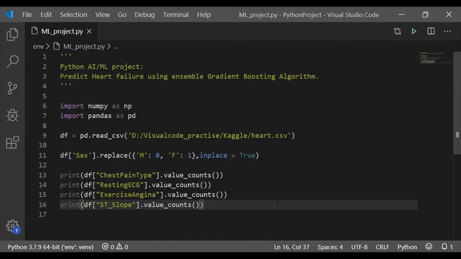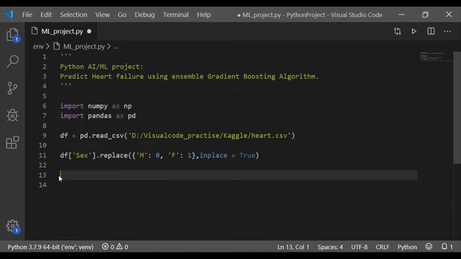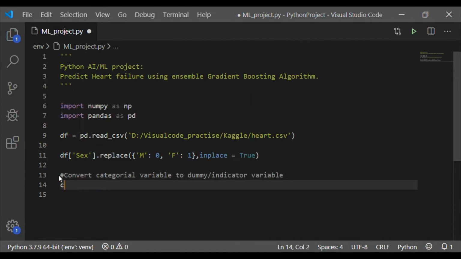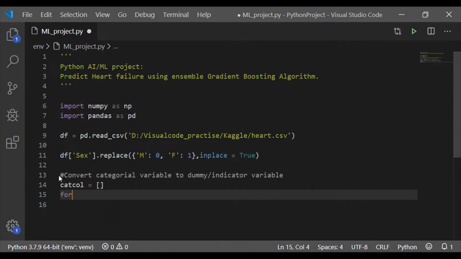For machine learning algorithms, the database used should have only numerical input data. If we try to use string-based categorical data of the data frame, then the machine learning algorithm will throw an error. So it is necessary to convert categorical variables to numeric variables called dummy or indicator variables.